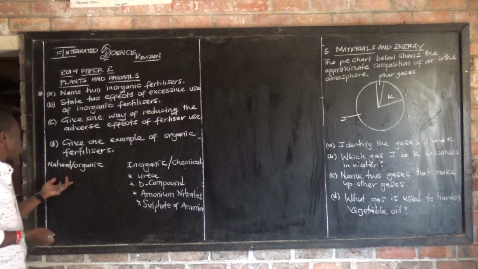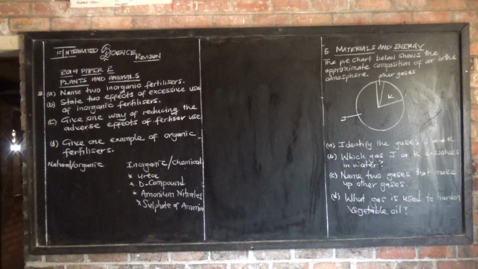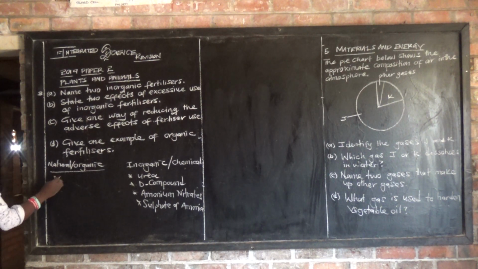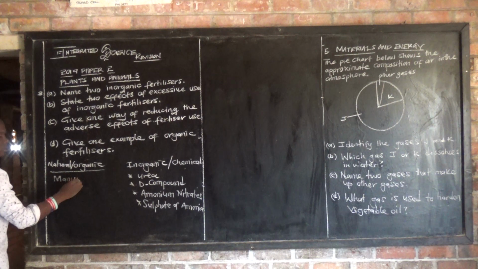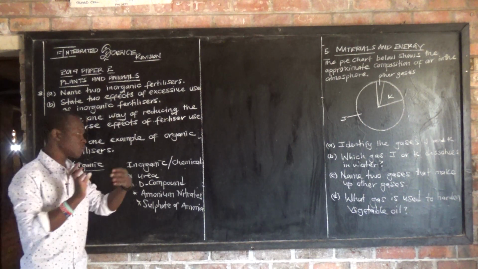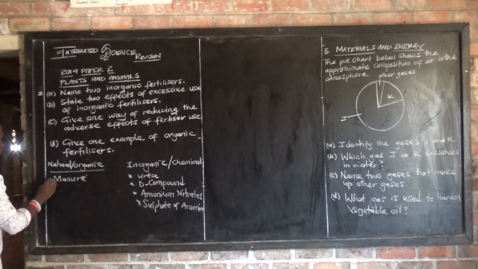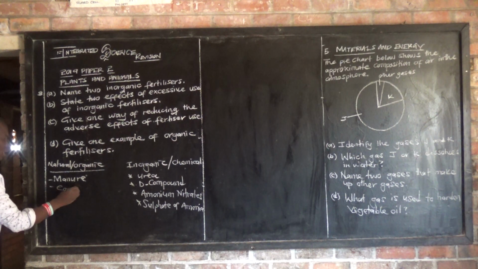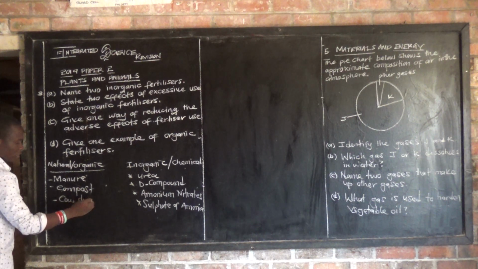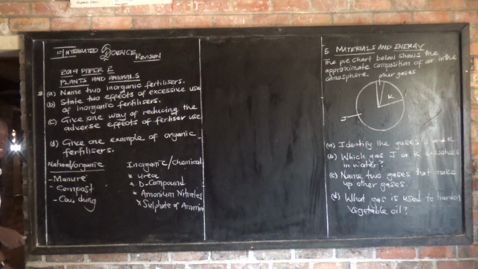Then we also have natural or organic fertilizers. Good examples of these are manure, though some of you use chicken manure and others use pig manure. Then you also have compost, and cow dung, and others.